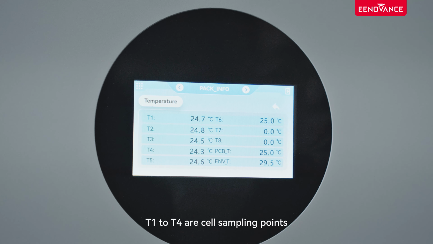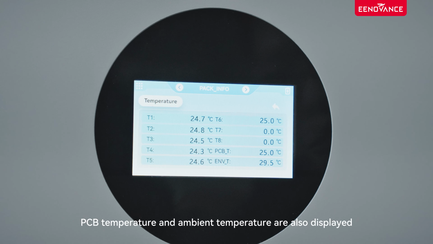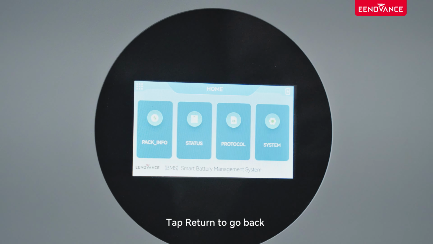T1 to T4 are cell sampling points. T5 and T6 are PNP plus power terminal sampling points. PCB temperature and ambient temperature are also displayed. Tap Return to go back.